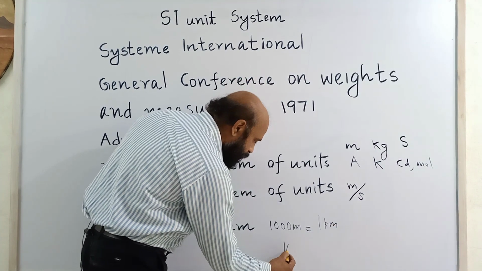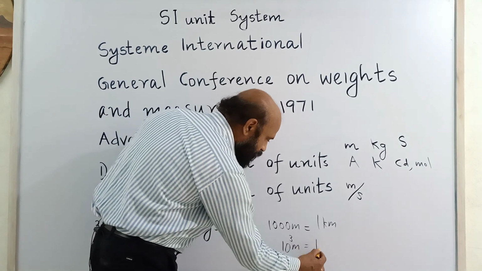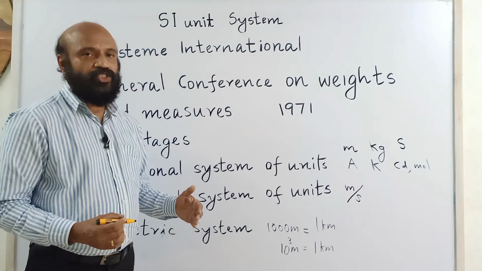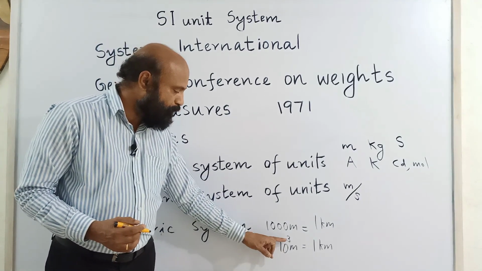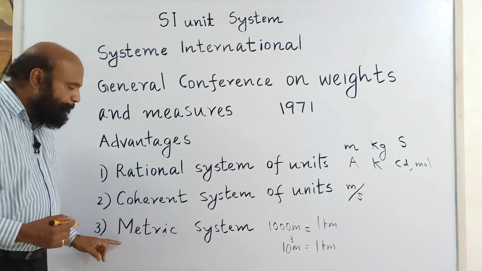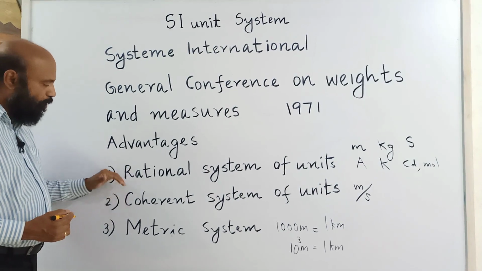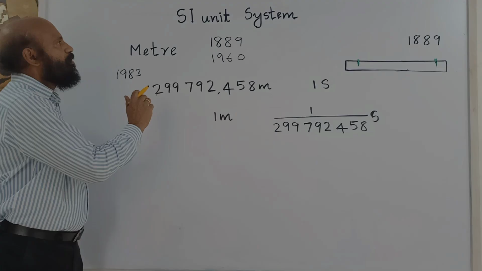That means 10 raised to 3 meter is 1 kilometer. Multiples or submultiples are expressed in terms of the powers of 10. That is the meaning of this. It is a metric system. So these are the advantages of the SI unit system.